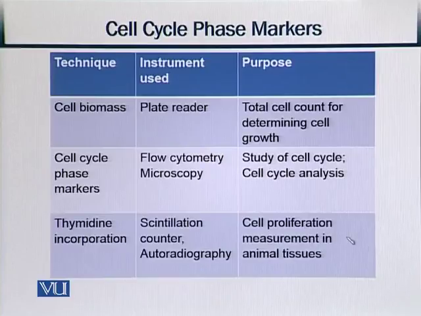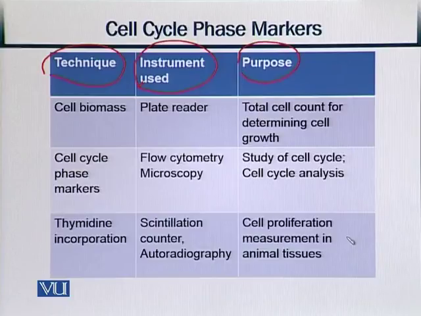So I have divided these techniques with the help of three things. Number one, this column represents the technique name, that is, which phase marking technique will tell us what we are measuring, or what we want to know about the cell cycle or cell. Then how that information is gathered, that is, which instrument we will use for that particular phase marker, and then what is the purpose or usefulness of that particular technique.